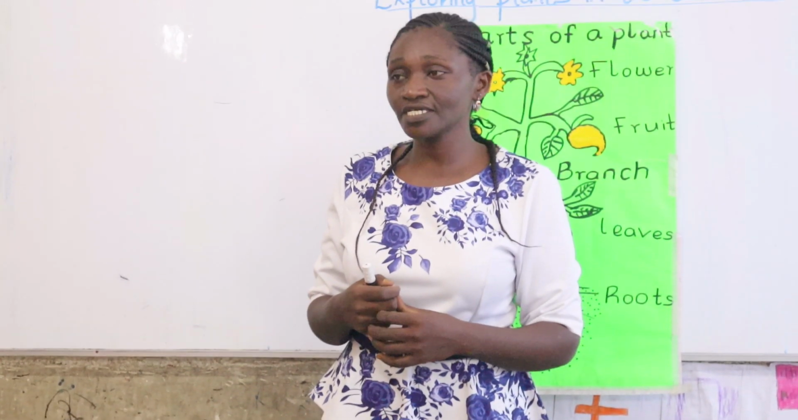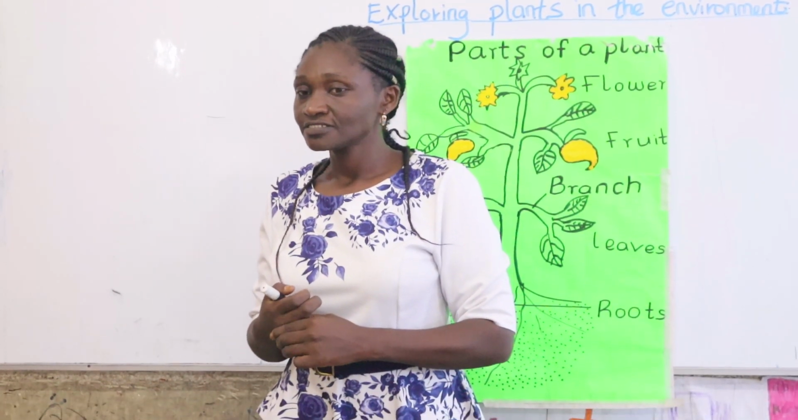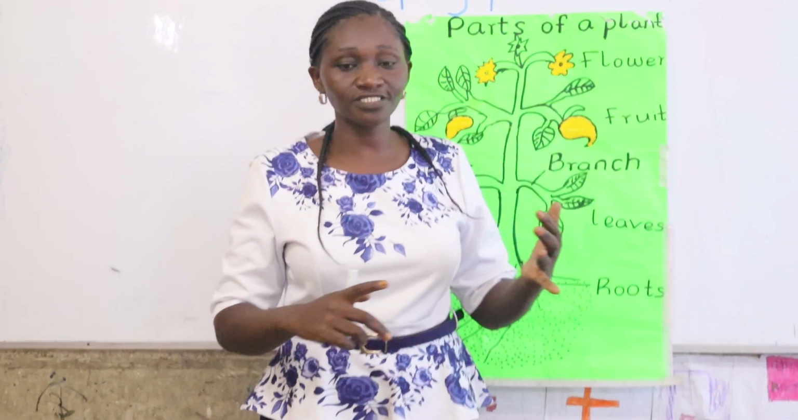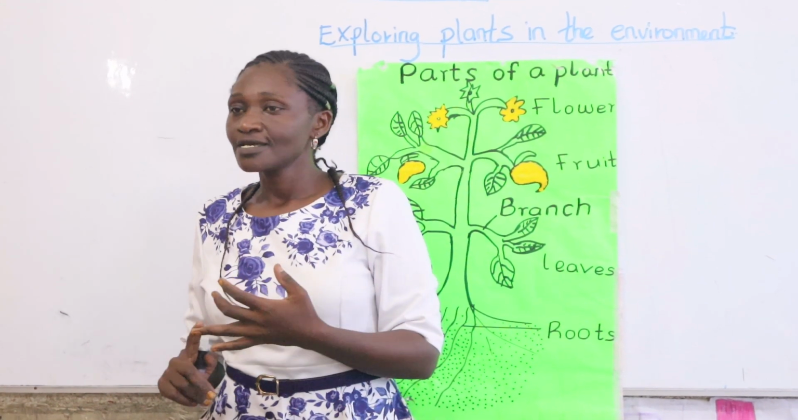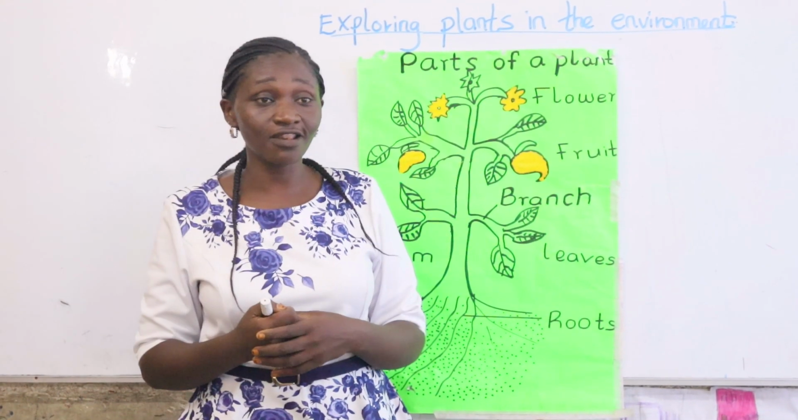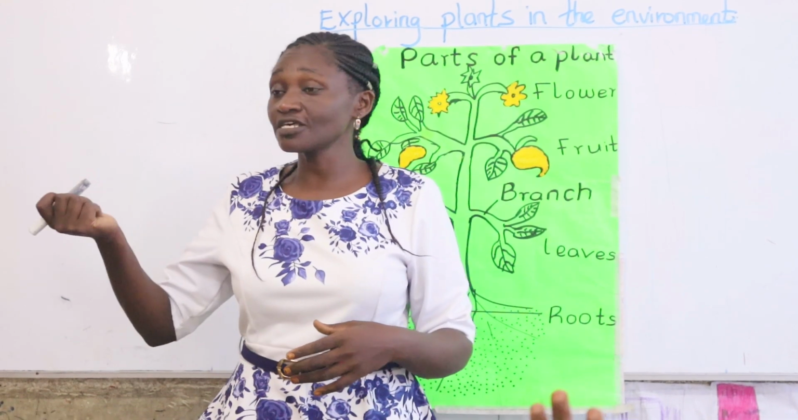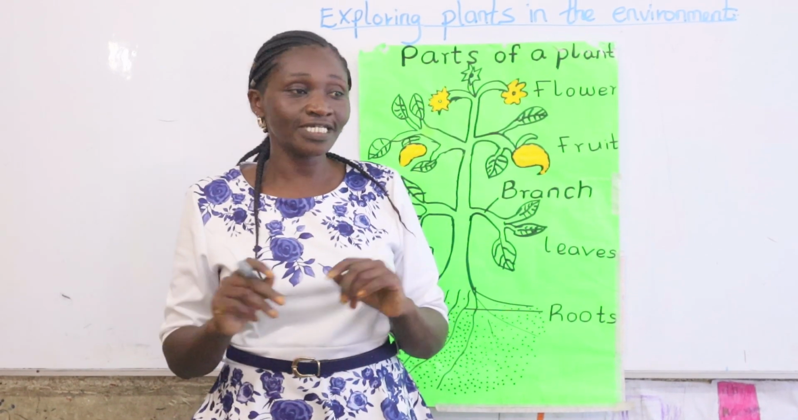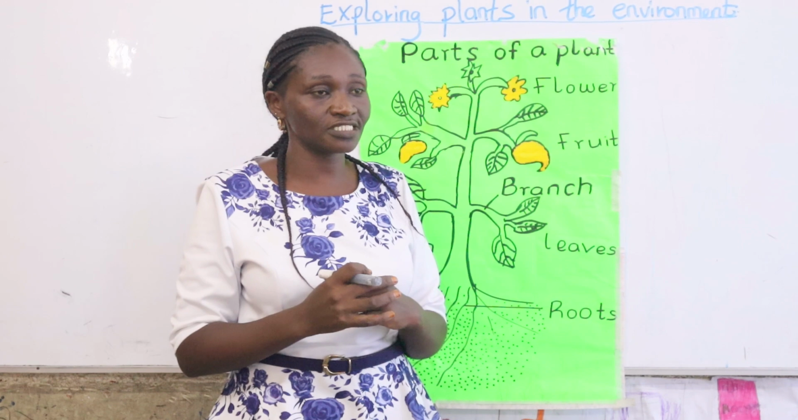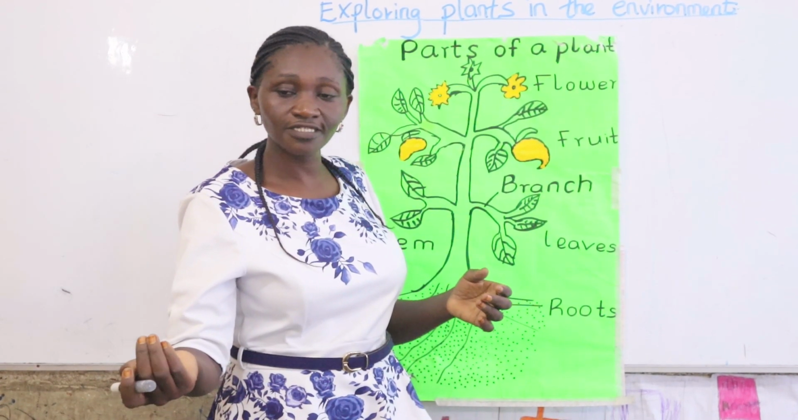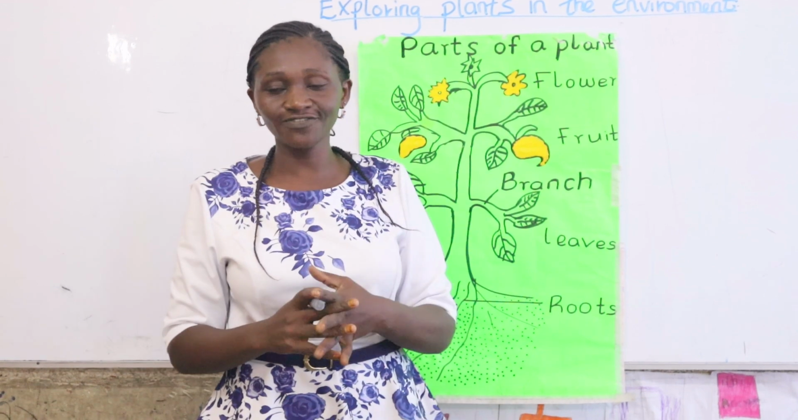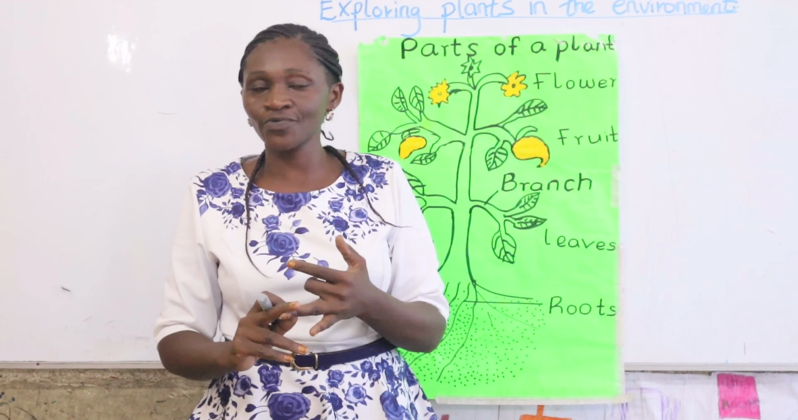What else don't we eat? Yes, grass. What else? Sisal. Do you know sisal? Do we eat sisal plant? No. It is poisonous. Yes, Natasha. What else don't we eat? Yes. A leaf. But we eat leaves of cabbage or sukuma wiki.